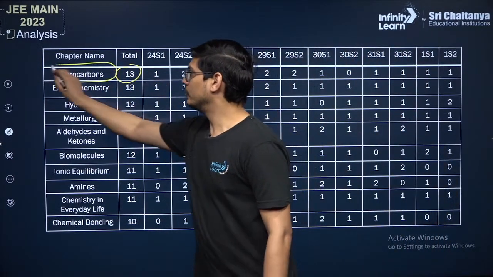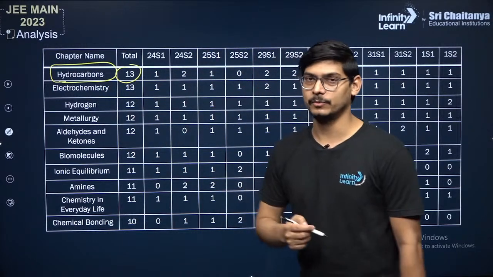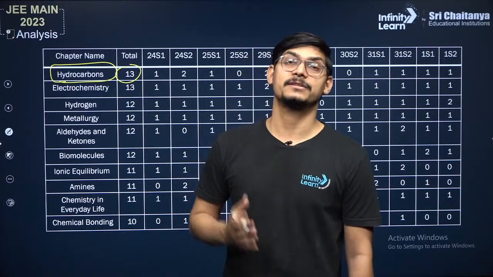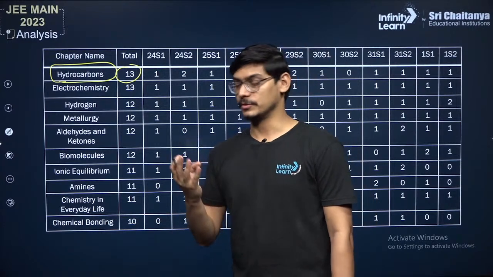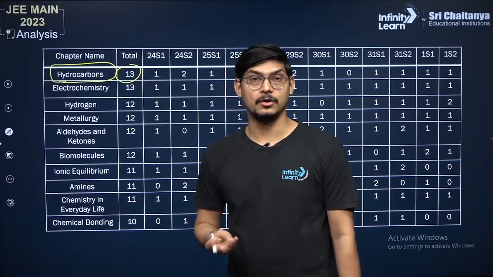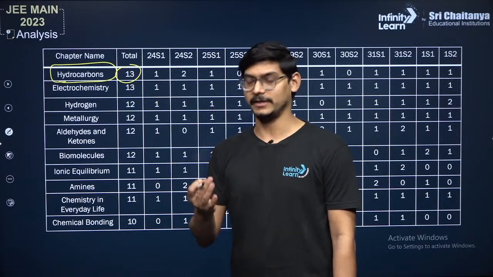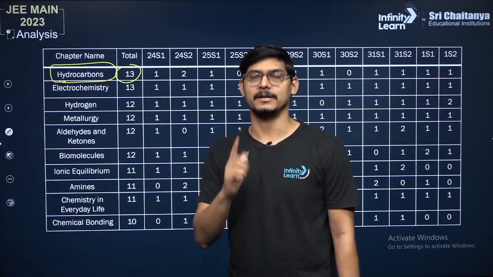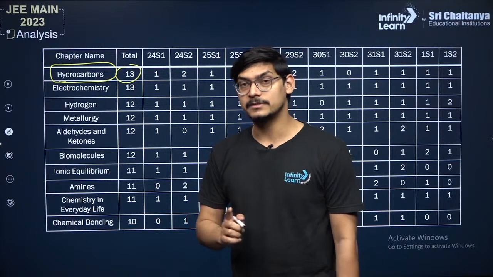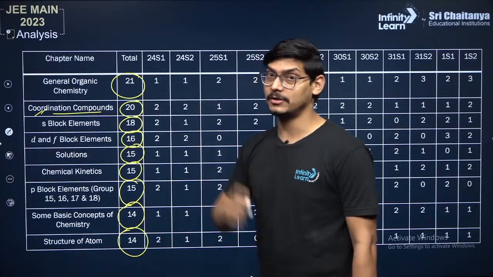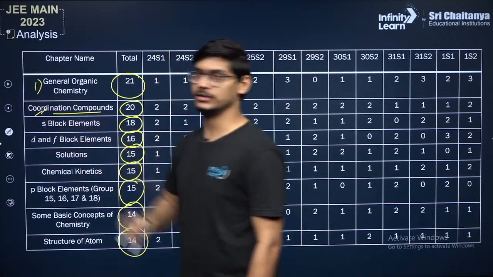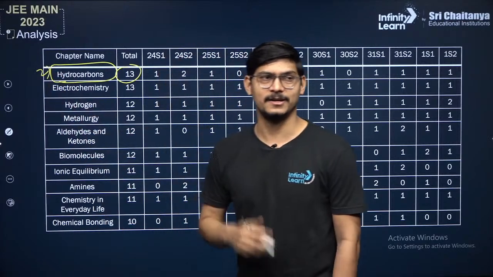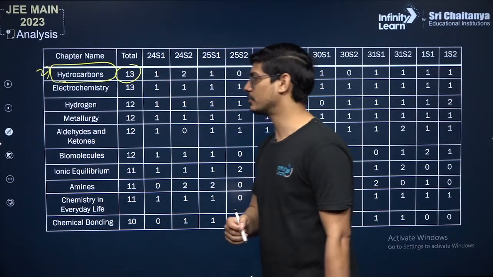Now you can see that hydrocarbons have 13 questions. But remember, hydrocarbons cover a lot of reactions from organic chemistry: those from haloalkanes, those from alcohols, those from aldehydes and ketones, those from amines. So if you cover hydrocarbons nicely, which you must, remember, in organic chemistry the two chapters you must not skip are GOC, General Organic Chemistry, and hydrocarbons. This is something you should not miss.